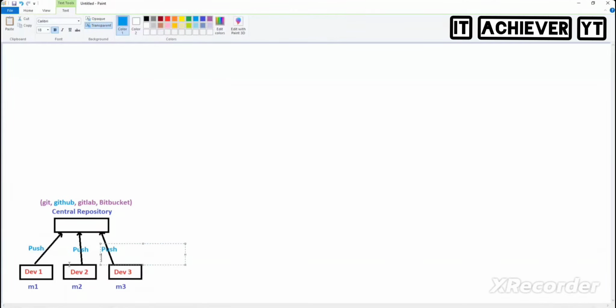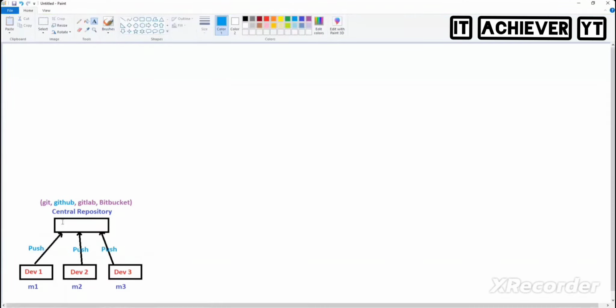So what is the word I'm using here? Push. Developer, when pushing the code, push the code and then rub your hands. Done. Yes or no? The code is not in my laptop. My code is in the repository. So what you need to do? You need to commit, yes or no?